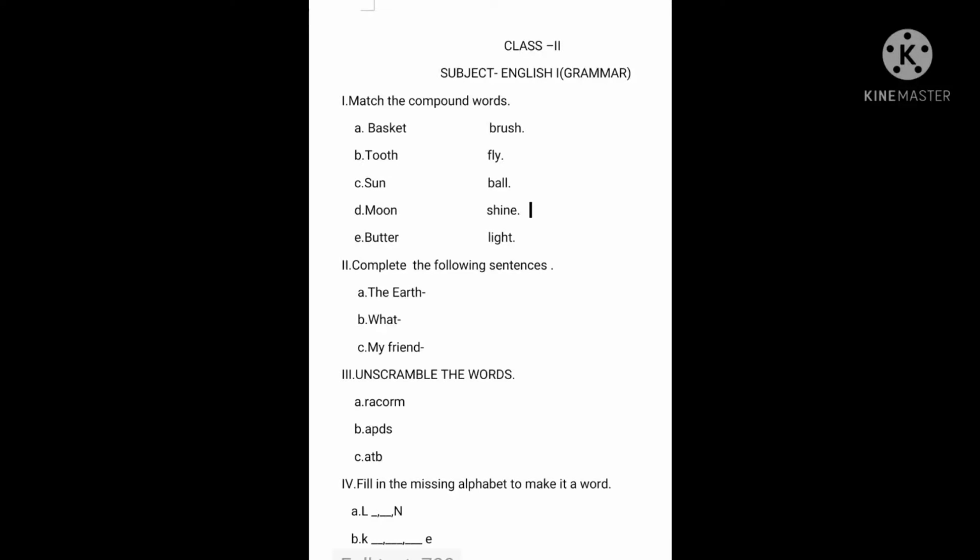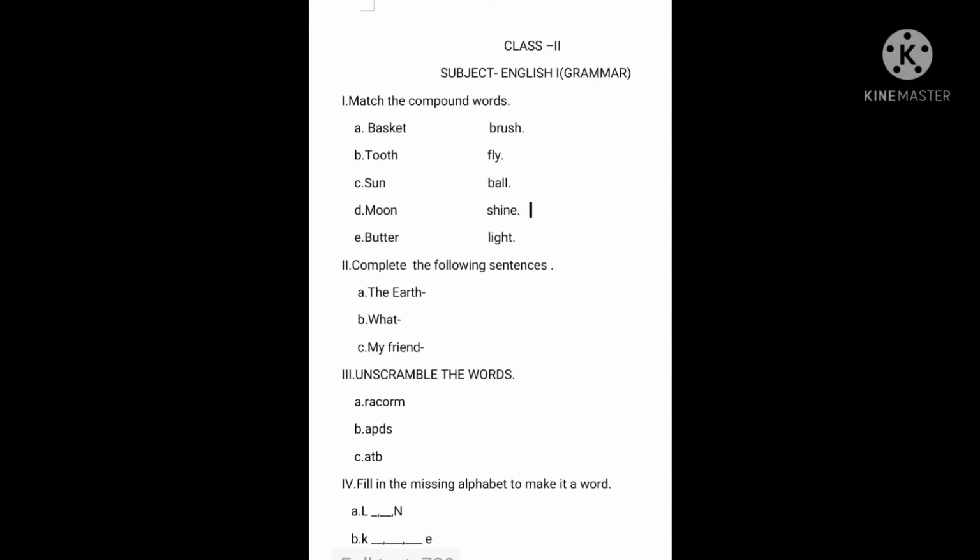Third question is unscramble the words. So children, these are scrambled words and you have to write them in the correct order to make a word. First one is RACORM, B, APDS, C, ATB. You have to unscramble these words.